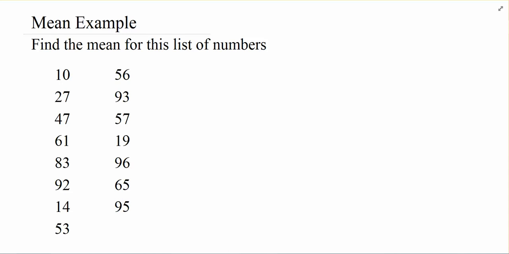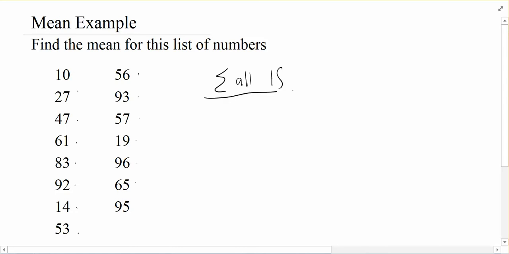So in this case, we have 1, 2, 3, 4, 5, 6, 7, 8, 9, 10, 11, 12, 13, 14, 15. We have 15 data points. And so we're going to add up all 15 of them and then divide by the number 15. Now, this isn't the most efficient way of going about it, but we could definitely do this. We could get out our calculator.